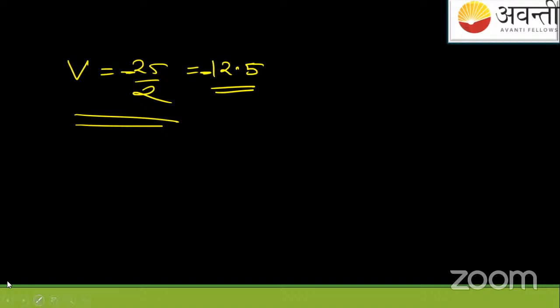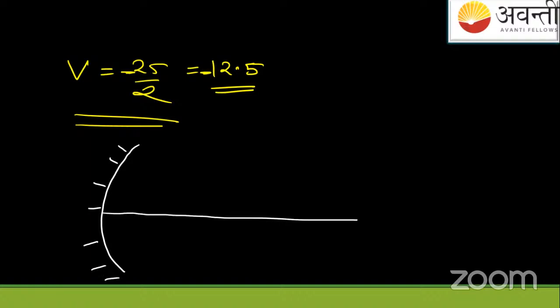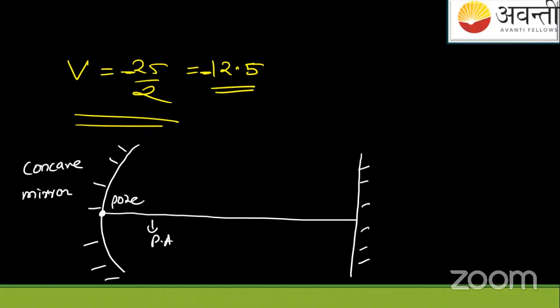What was the result? It's a very interesting result, by the way. So this is the concave mirror. This is the principal axis. This is the pole here. This is the plane mirror, the plane mirror that we use in the houses.